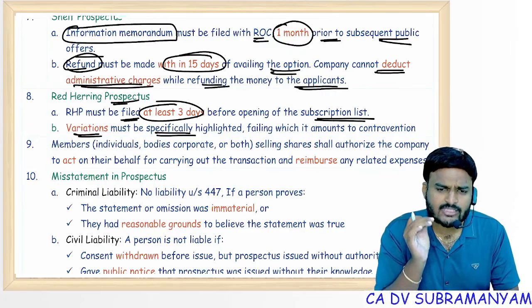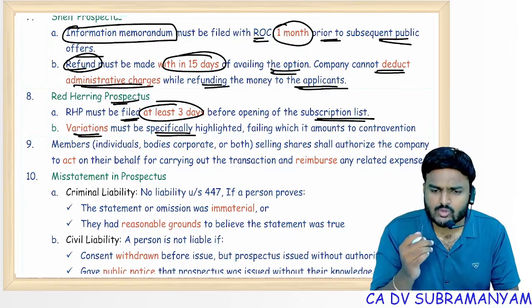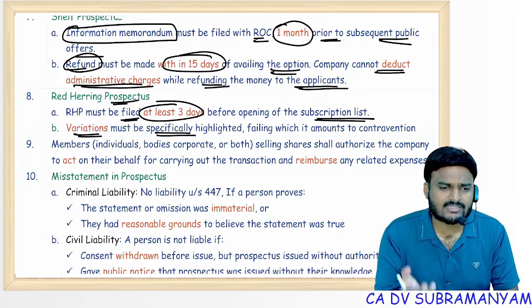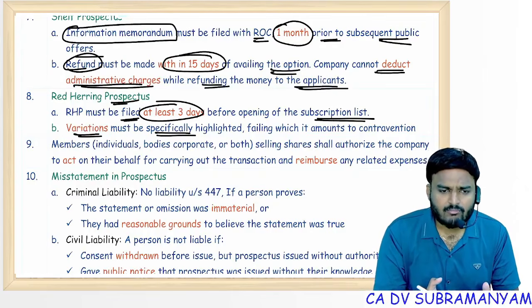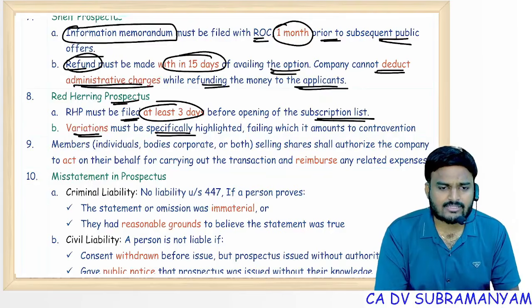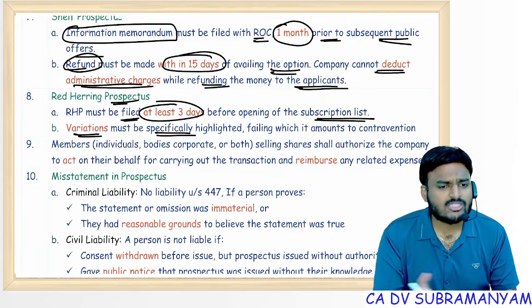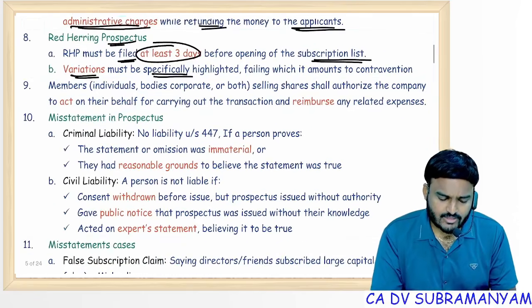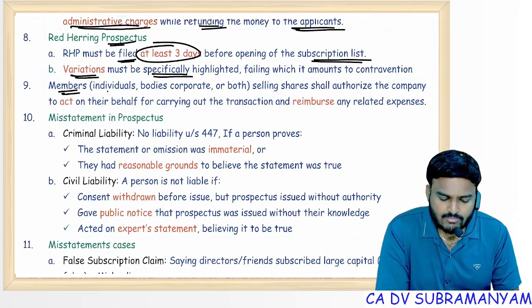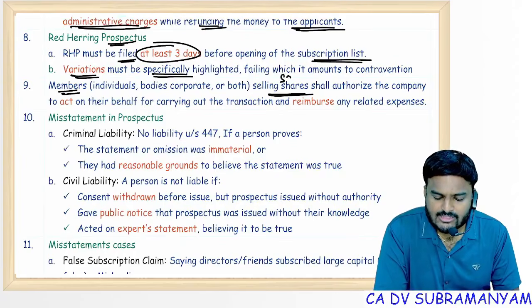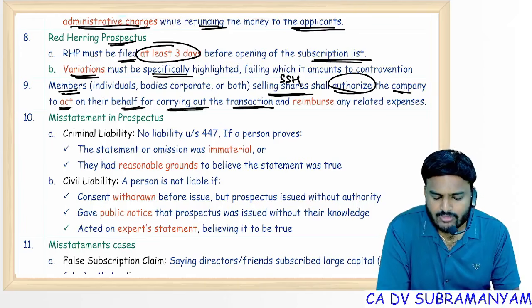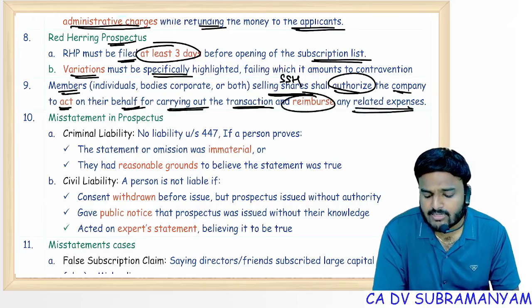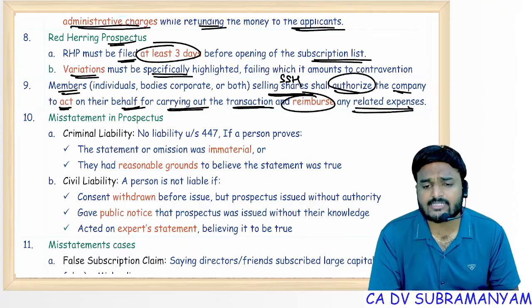Company is not sure with respect to issue price, and company wants to know the price from market forces, namely demand and supply. So advise the company what type of prospectus company can issue. Red herring prospectus. Suppose company wants to make more than one public offer under one prospectus. Advise the company which prospectus is suitable. Shelf prospectus. Next one, OFS, members selling the shares, that means we call them as selling shareholders, shall authorize the company to act on their behalf for carrying out the transaction, and they should reimburse the company any related expenses in connection with issue.